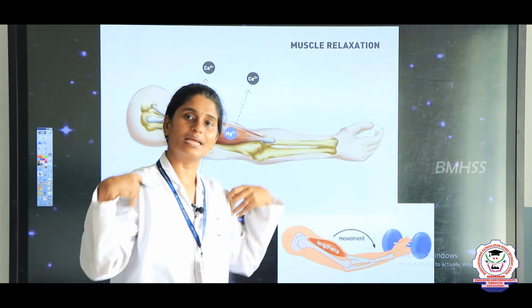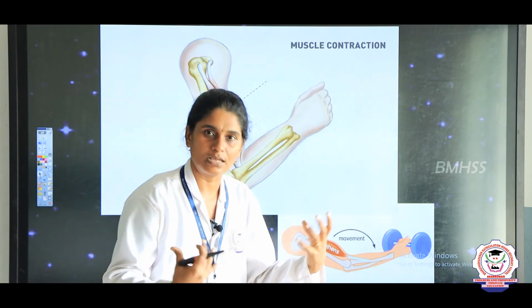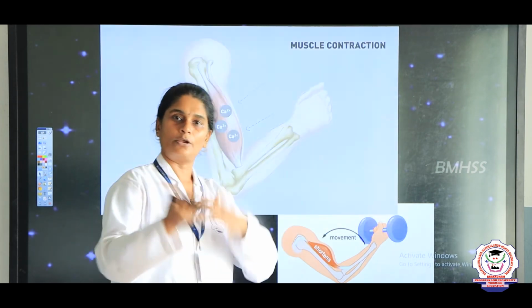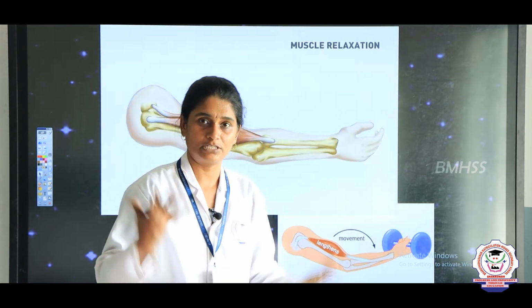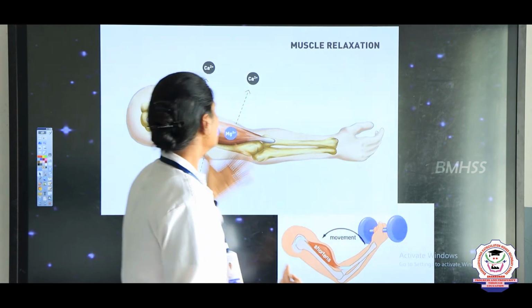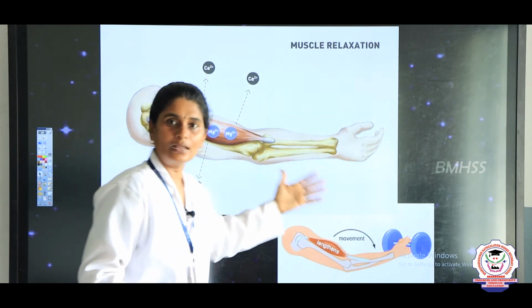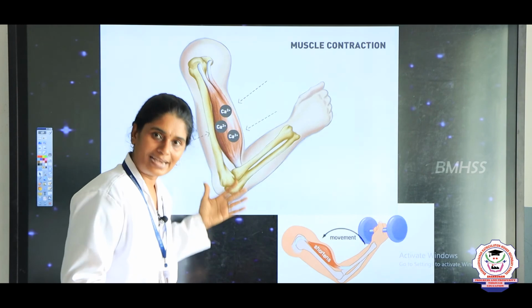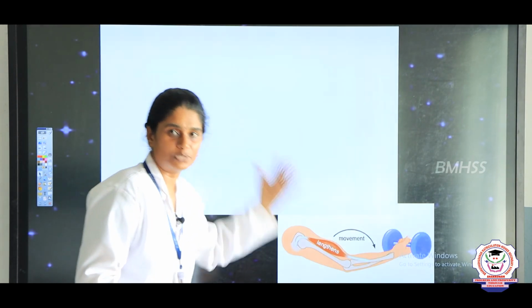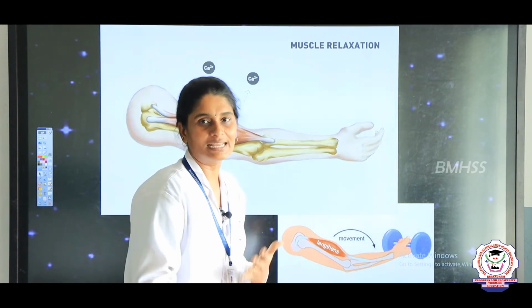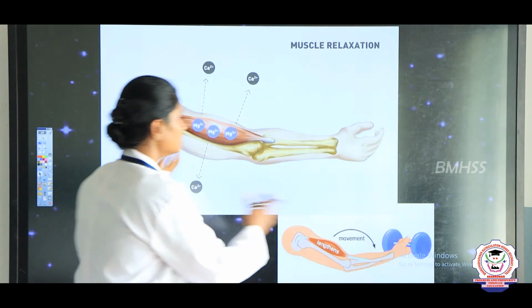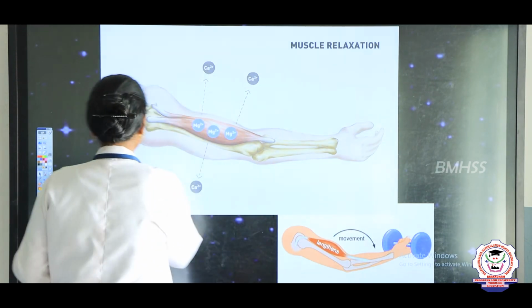So if the muscles do not contract and the muscles do not relax, we cannot do any kind of work, we cannot do any kind of activities by our body, right? So these muscles help in contraction and also in relaxation, and thereby it helps in doing many kinds of physical activities, right? So this is the function of the muscle.